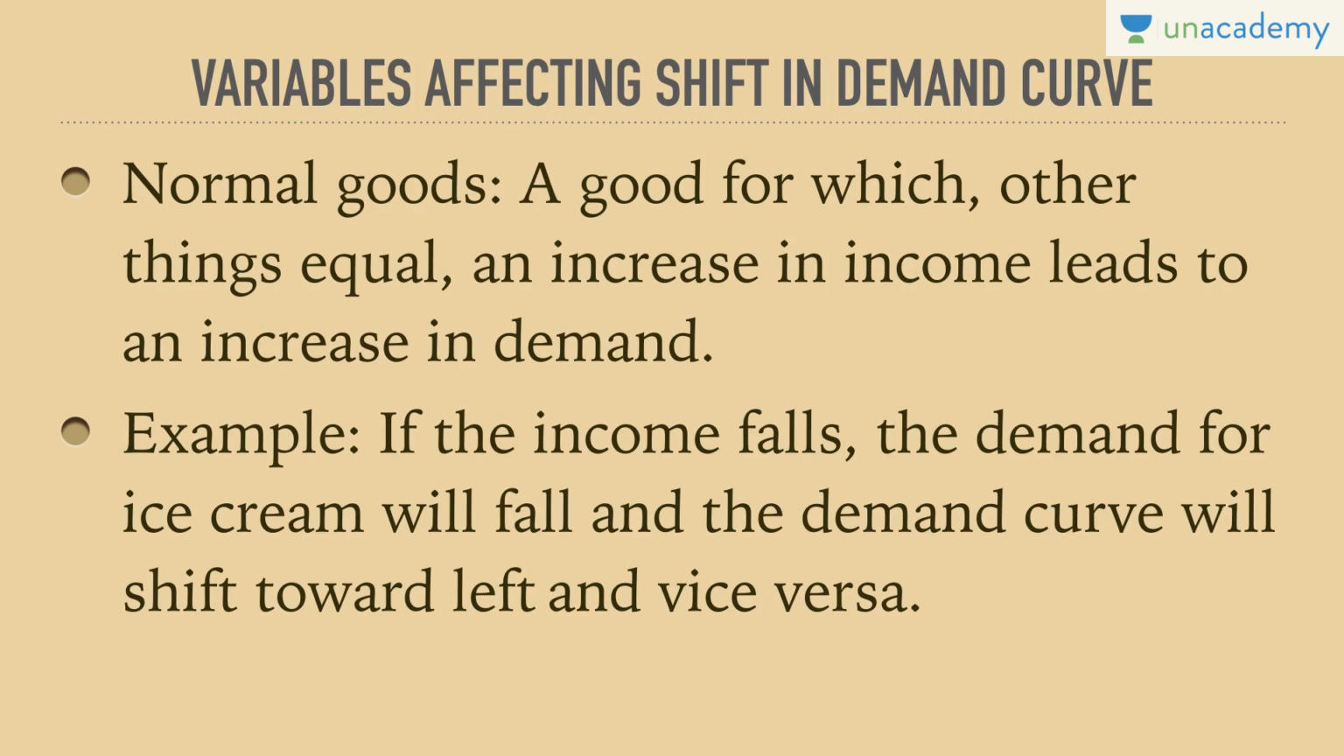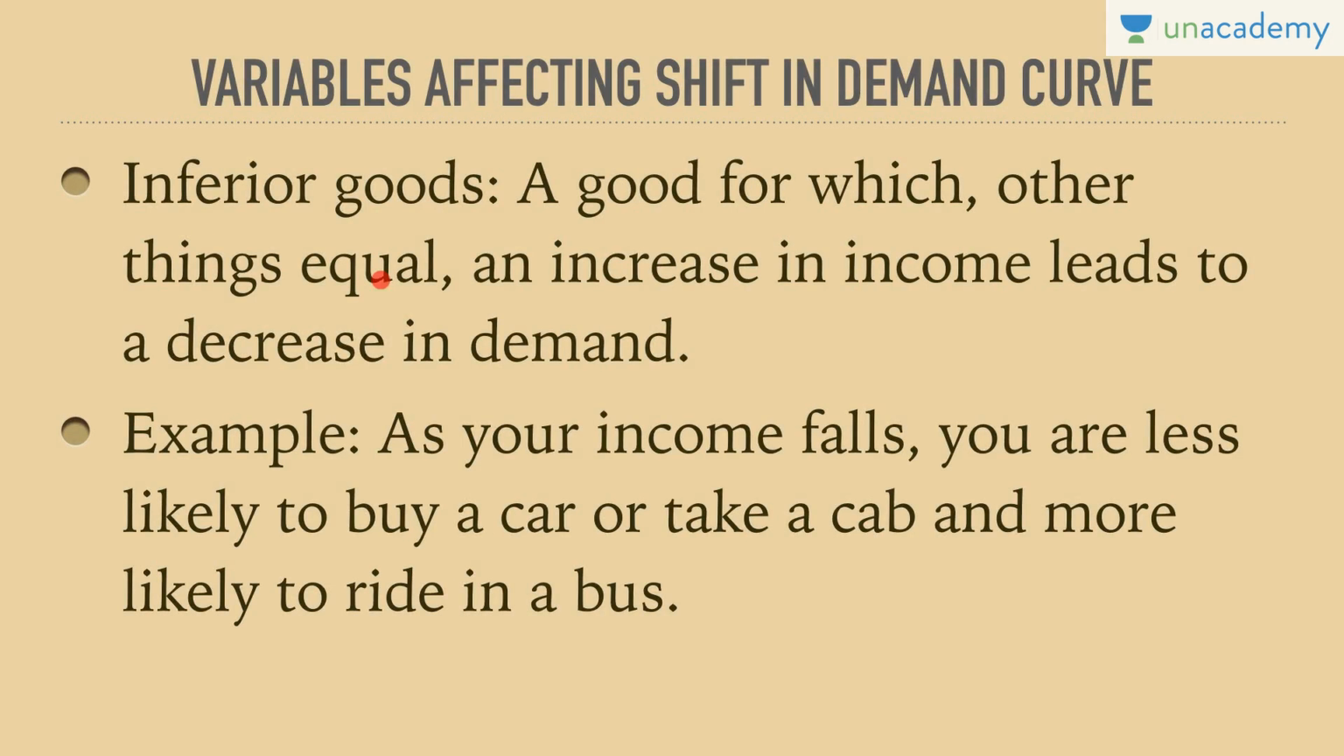On the other hand, I was consuming half a kg of salt till last month when my income was X. Now my income has become 2X. So would I be consuming 1 kg of salt? No, not at all, because salt is an inferior good. An inferior good is a good for which, other things equal, an increase in income leads to a decrease in demand or stability in demand. As your income falls, you are less likely to buy a car or take a cab and more likely to ride in a bus.